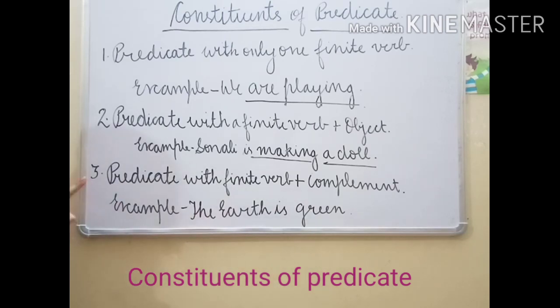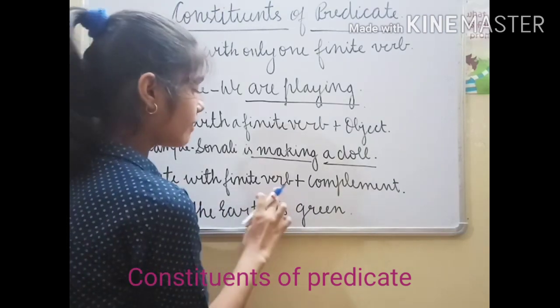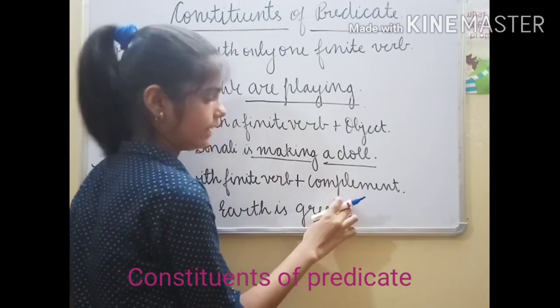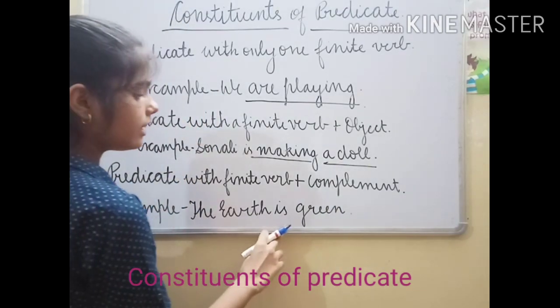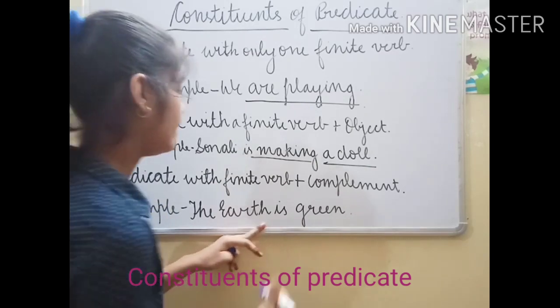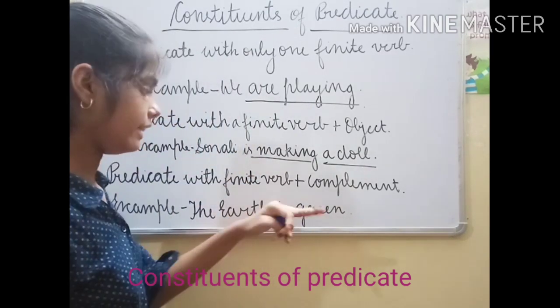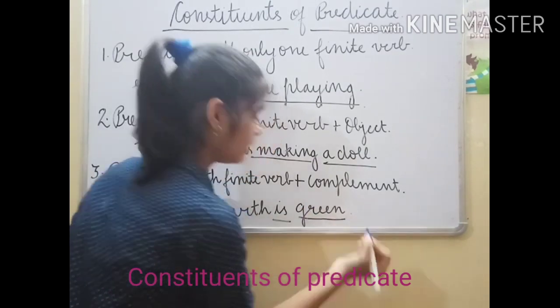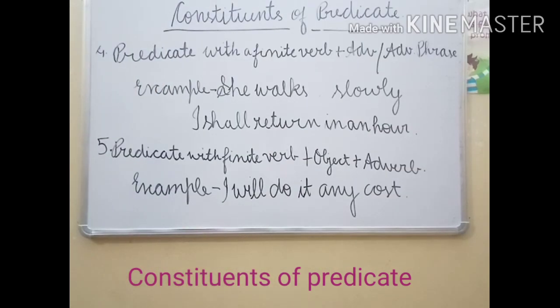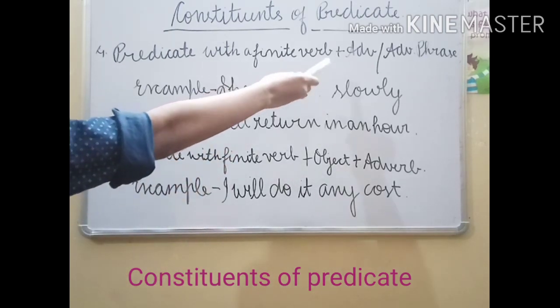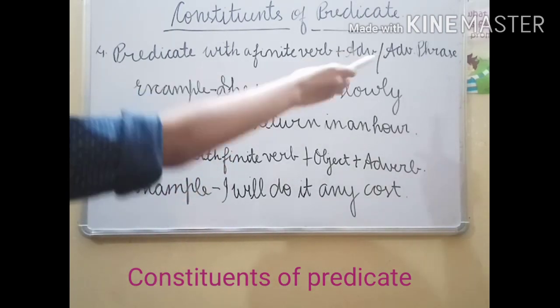Now third one is predicate with finite verb plus complement. Here the example is the earth is green. Here the finite verb is is and the complement is green. So this is the predicate. Now fourth one is predicate with a finite verb plus adverb or adverb phrase.